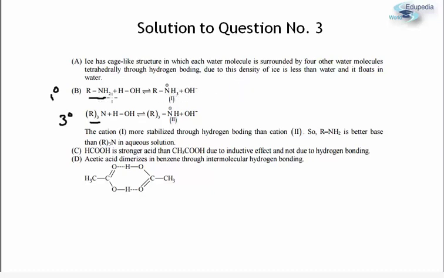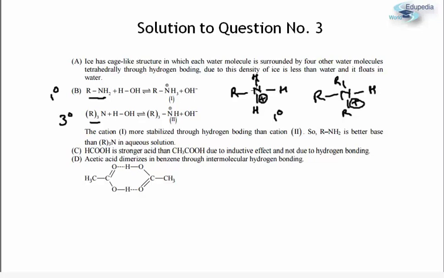The conjugate acid of 1 degree amine we can draw as R bonded to nitrogen, and this nitrogen is bonded to 3 hydrogens with a formal positive charge. This is the conjugate acid for the 1 degree amine. And for a 3 degree amine, we'll have N bonded to 3 alkyl groups and 1 hydrogen.